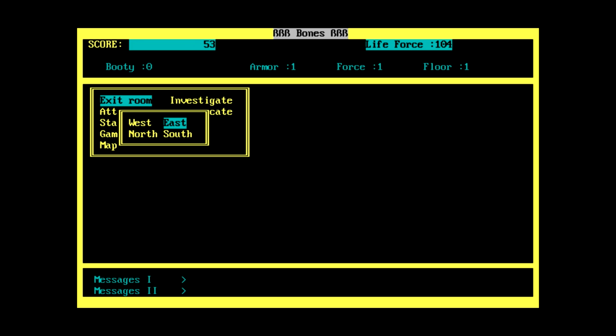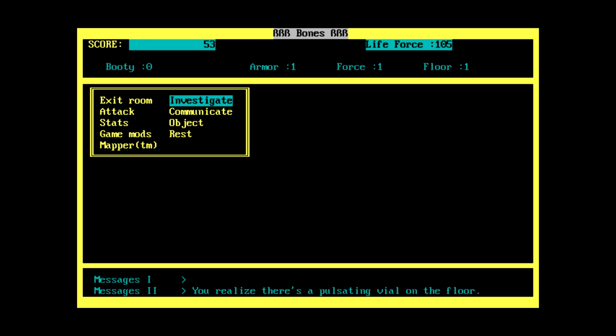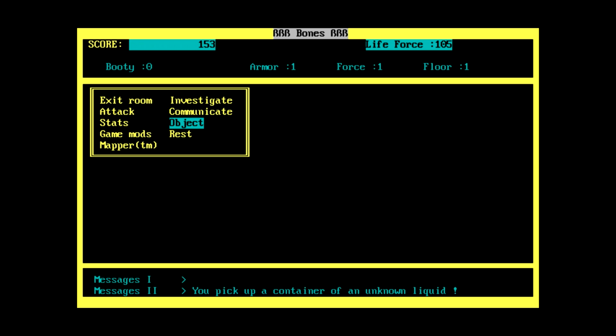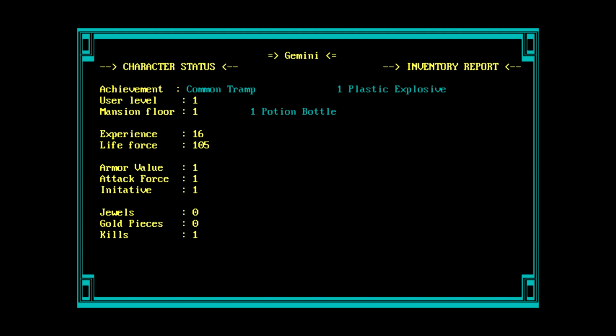Let's try going east again. Pulsating vial on the floor. Take the vial. Pick up a container of an unknown liquid. So it even says here we have 1 potion bottle.